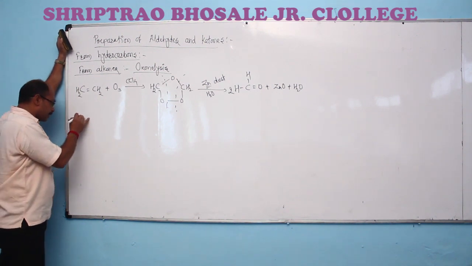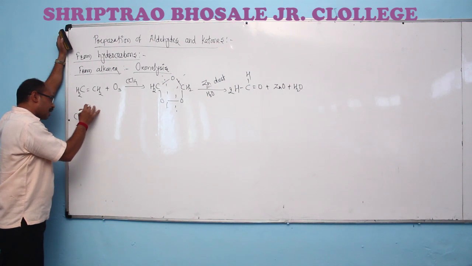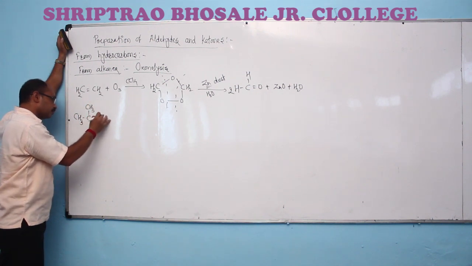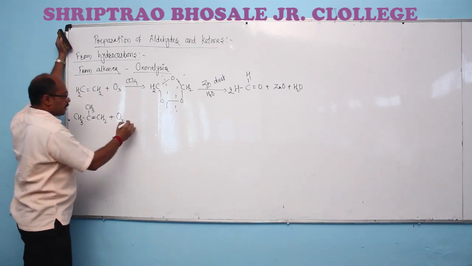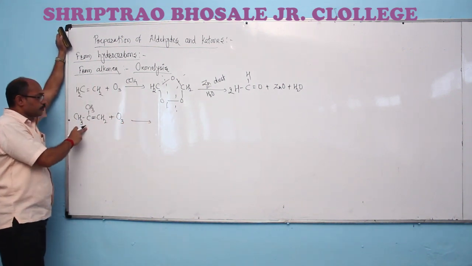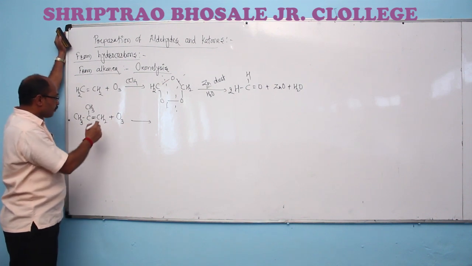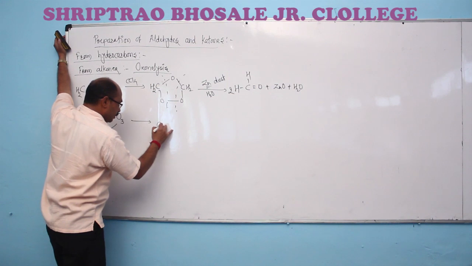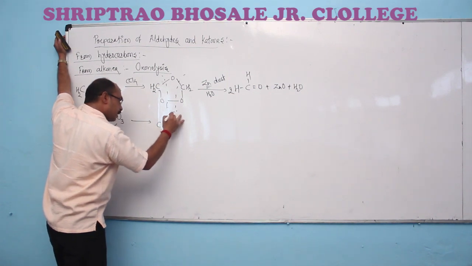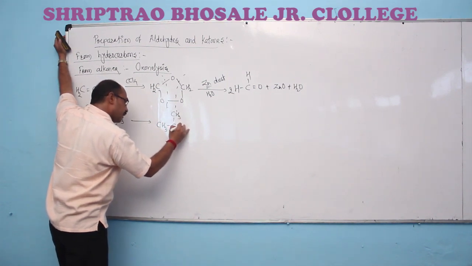Here, for example, suppose I am taking isobutylene. When a stream of ozonized oxygen is passed through the solution of isobutylene in the inert organic solvent, we have the introduction of ozonized oxygen here to have the formation of the corresponding isobutylene ozonide.